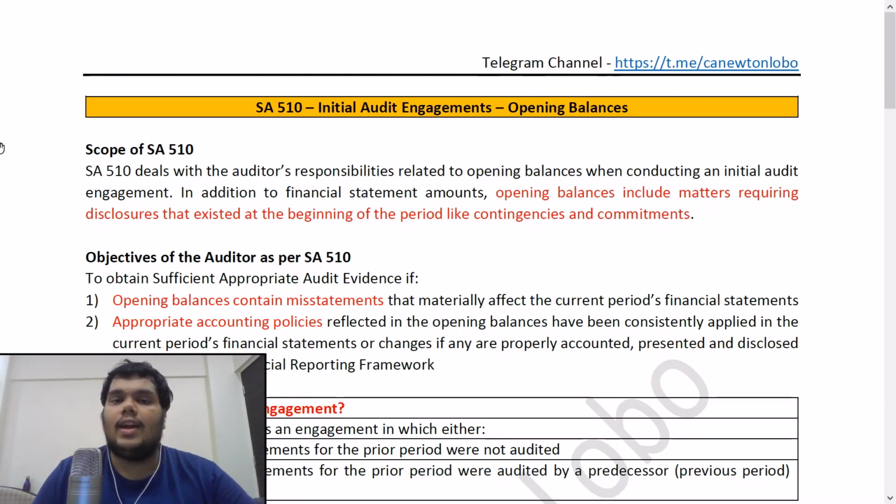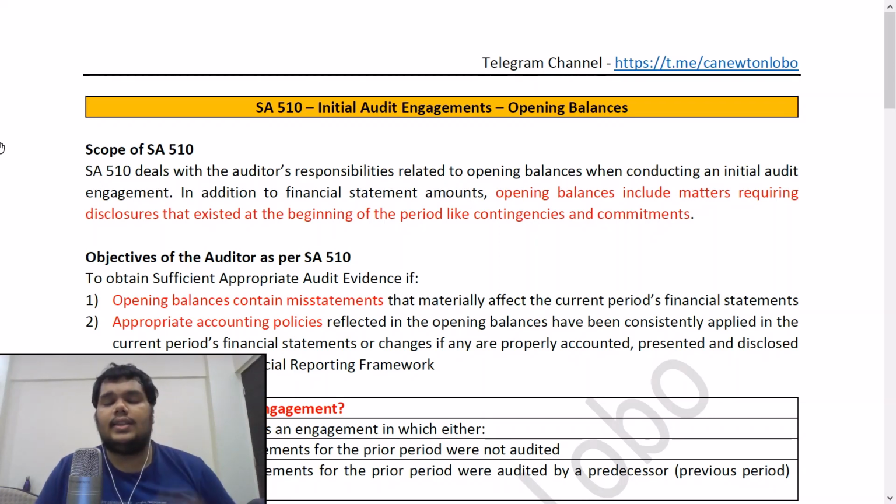Now ideally when we are auditing for the current year, we do not audit the opening balances. We audit whether the closing balances, the current period balances, are correct or not, because we assume that the previous period balances have already been audited in the last year. That is why we only check if those numbers from the previous year financials have been brought forward correctly in the current year. That is the only kind of check we do.